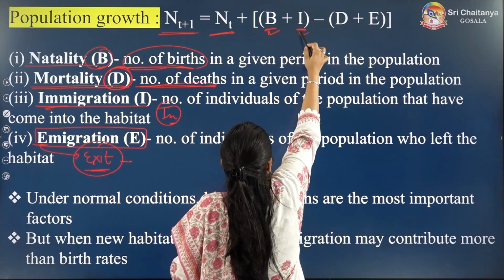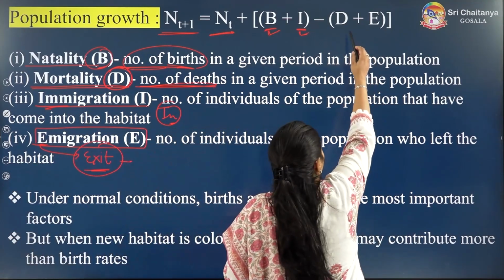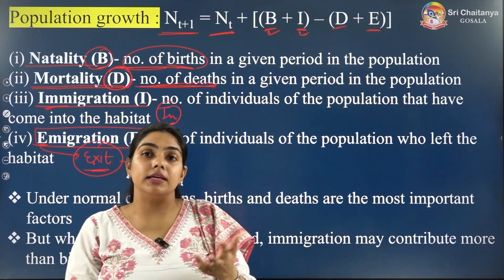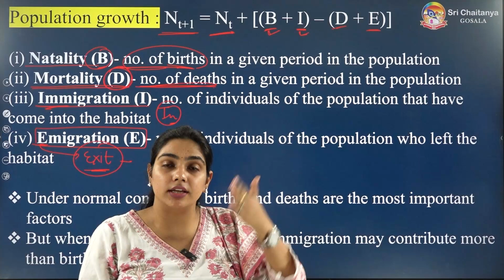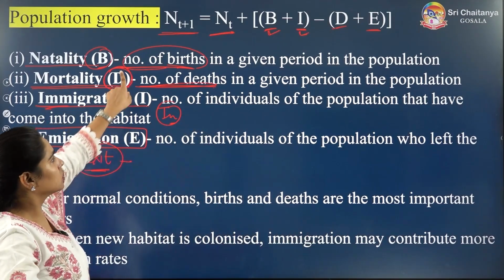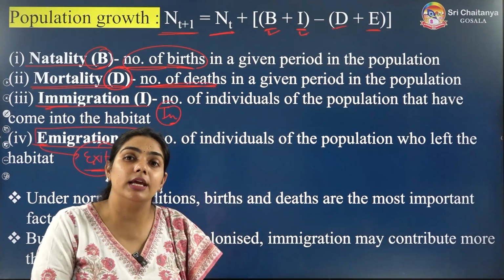the natality and the immigration. But the two factors which are decreasing the population density are the capital D, which means mortality, and capital E, which means emigration. They are going. So there are four things. So that's how you will calculate the new population density for any population.